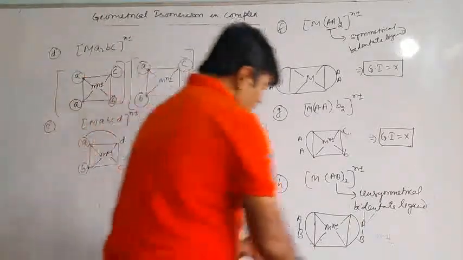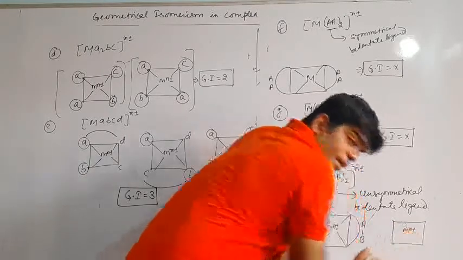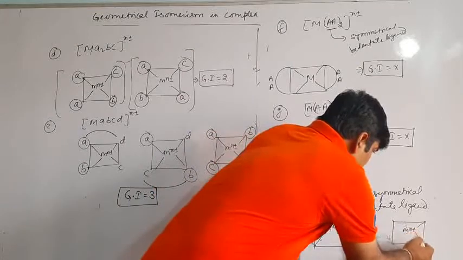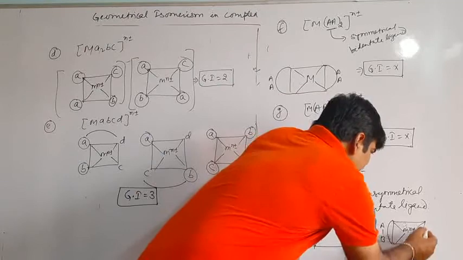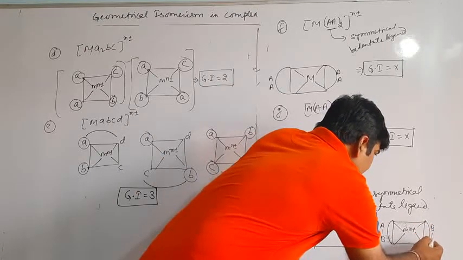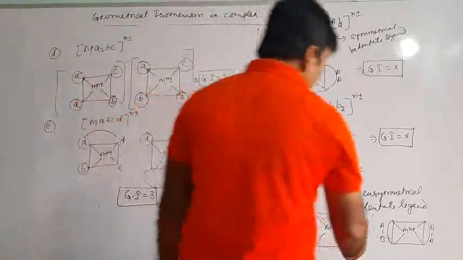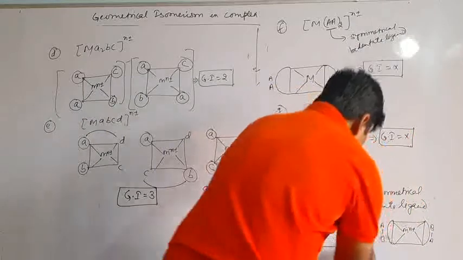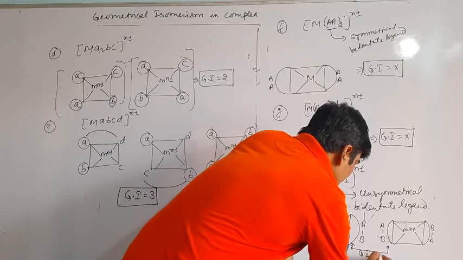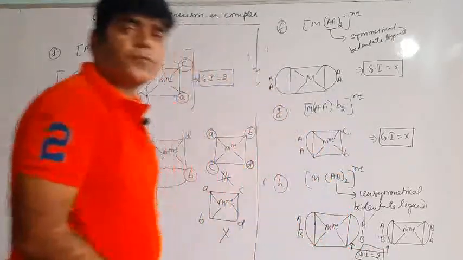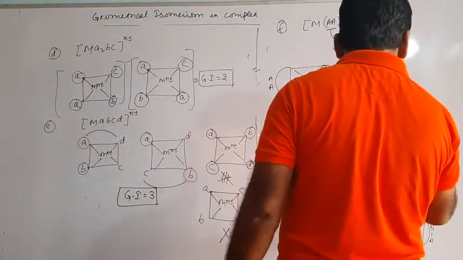Now if it is interchanged in another structure, I hope it is visible to you all. This arrangement is having AB, but this arrangement is becoming BA. Now see, these two are different or not? So these two are different geometry. Since these two are different geometry, how many geometrical isomers are possible? Two different geometrical isomers are possible. So geometrical isomer is 2. Understood? So GI, how many for them? That is 2.